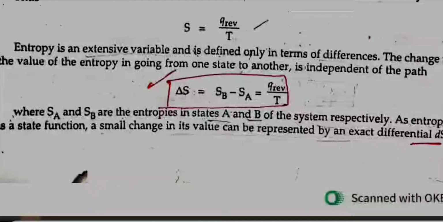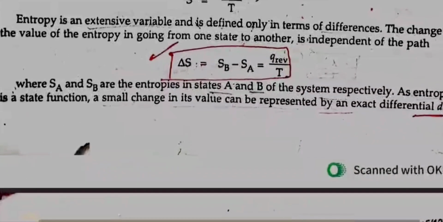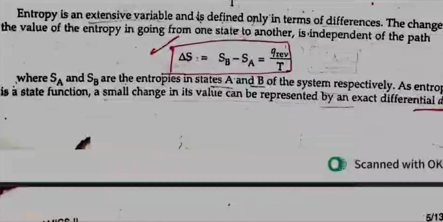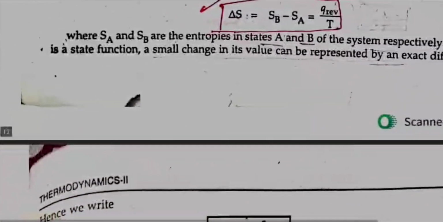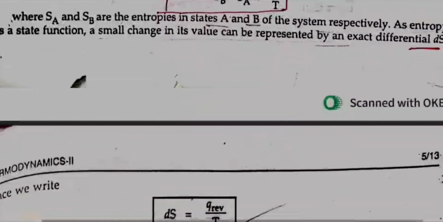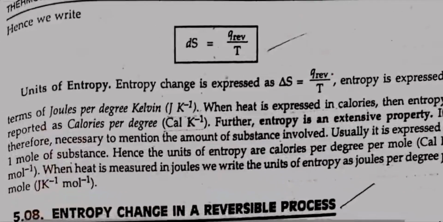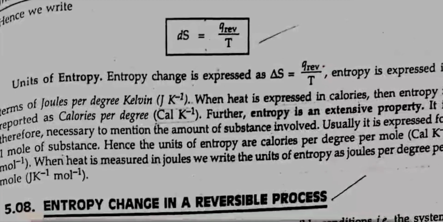Entropy is an extensive variable and is defined only in terms of differences. The change in the value of entropy in going from one state to another is independent of the path. Delta S is equal to SB minus SA is equal to Q reversible by T, where SA and SB are the entropies in states A and B of the system respectively. As entropy is a state function, a small change in its value can be represented by exact differential dS. Hence, we can write dS is equal to Q reversible by T.